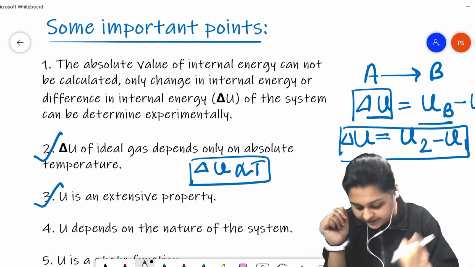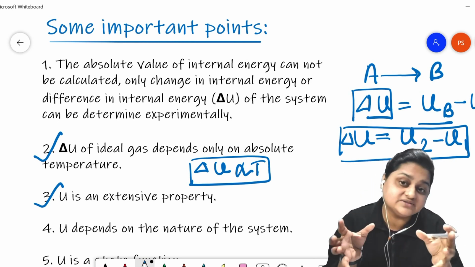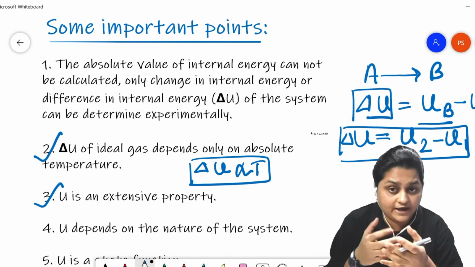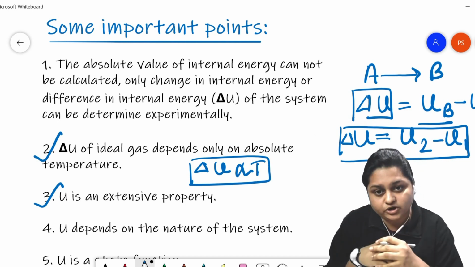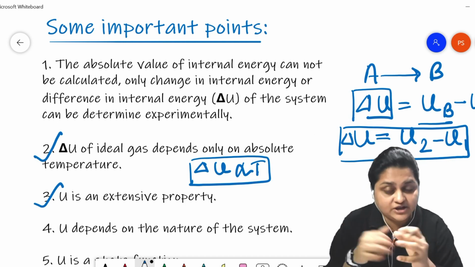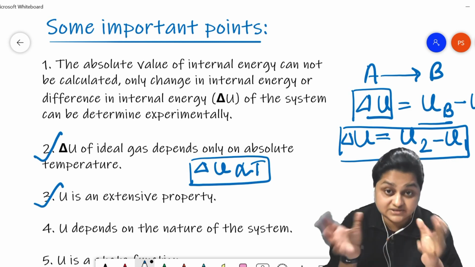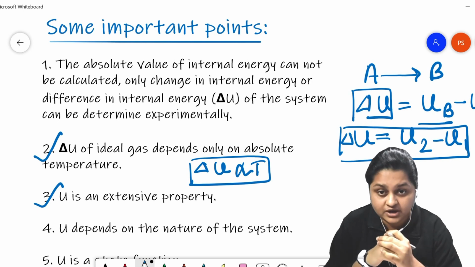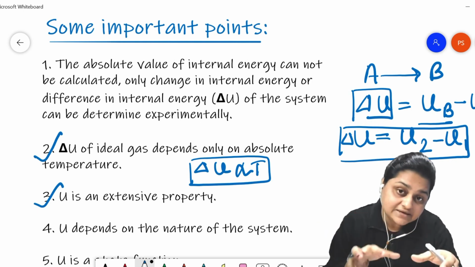The third point is that U is an extensive property. Specifically, delta U is an extensive property. Why? Because whenever we talk about the basic definition of the internal energy of the system, we are talking about the total internal energy of the constituent particles that make up the system.